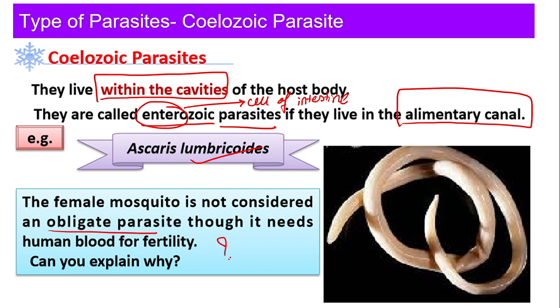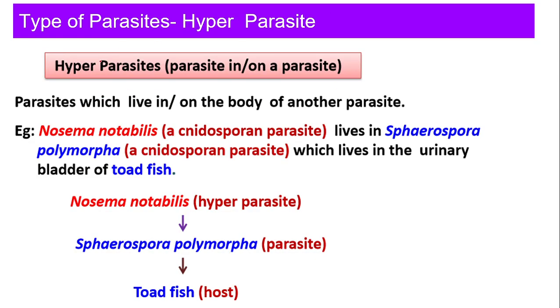Put a question mark over here. This also you will understand in upcoming classes. Then you have another type of parasite, that is hyperparasite. A parasite which lives in or on the parasite. Now till now we have studied parasite on the host. This one, how do we remember this? Generally we say, why are you getting hyper?